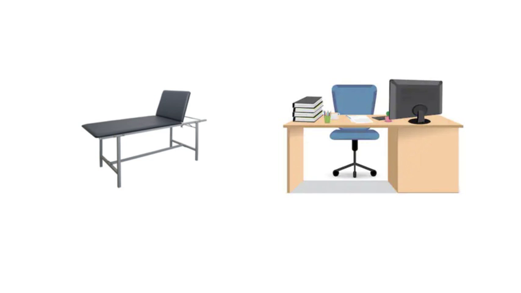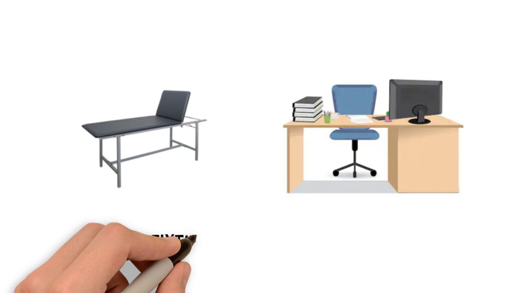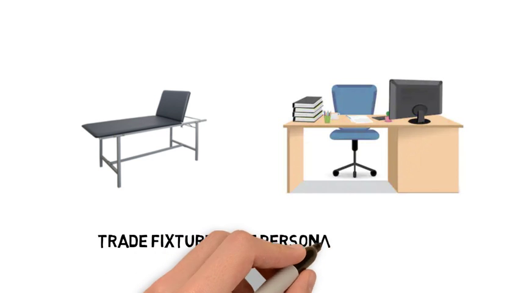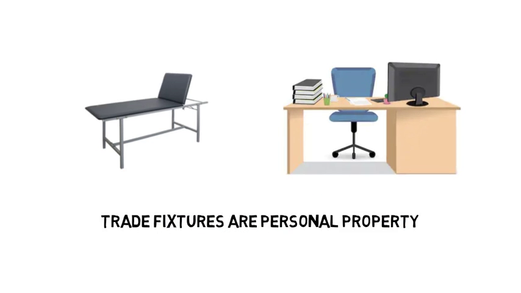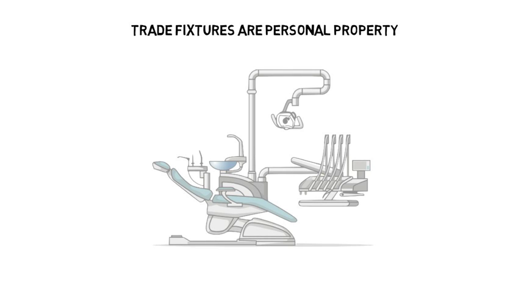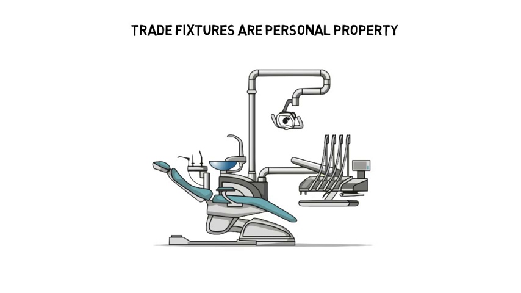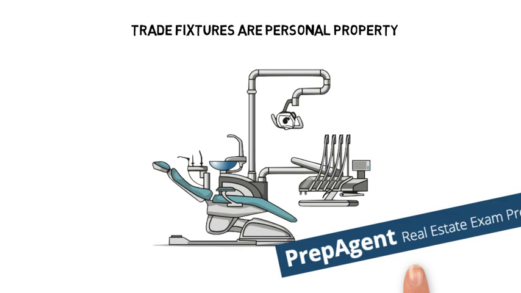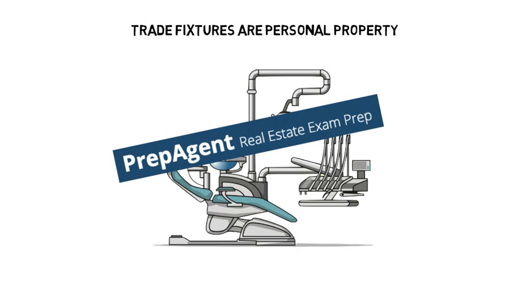Trade fixtures, unlike the normal fixture, remains the tenant's property, hence they are personal property. That includes if they are immovable. For example, the dentist chair would be a trade fixture as the chair is being used for the dentist's business. Even though it is attached to the property, the dentist will take that chair with him when he moves to a different location.